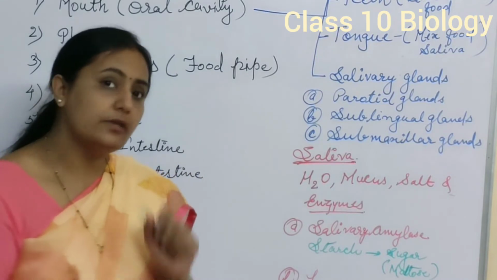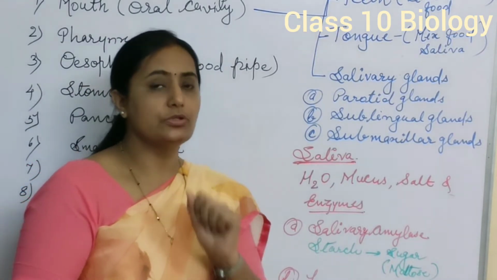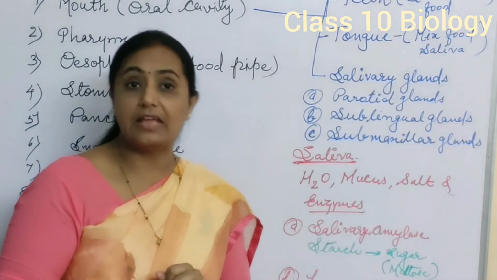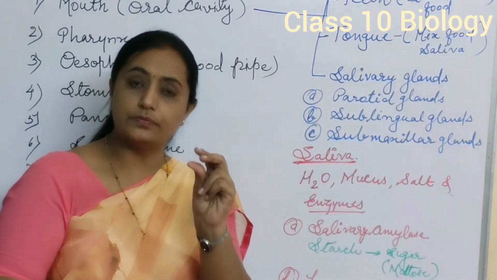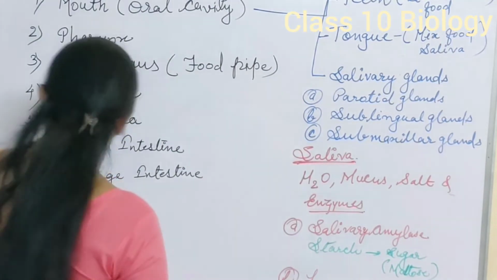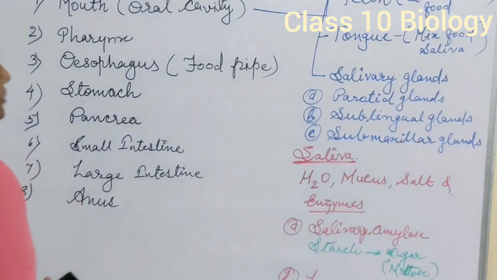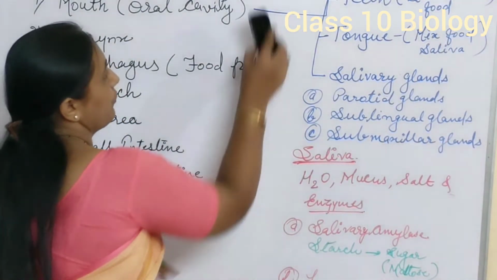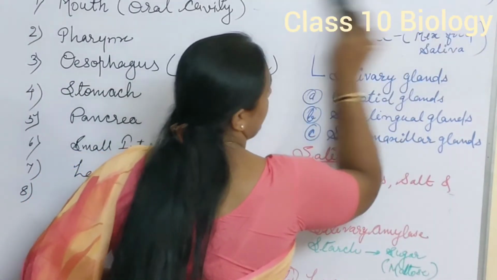Once this food material gets broken down into small pieces and mixed with saliva, this ball of food is called chyme. This chyme further passes to the pharynx. It rolls down from the mouth to the pharynx.